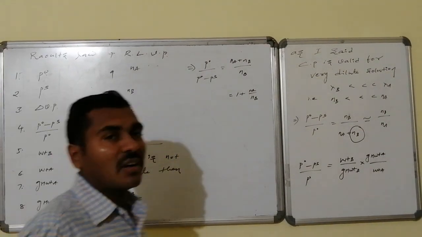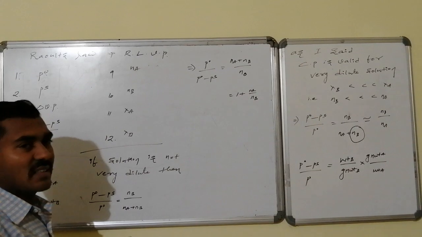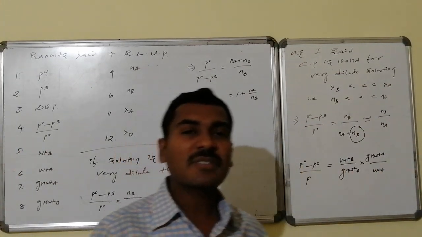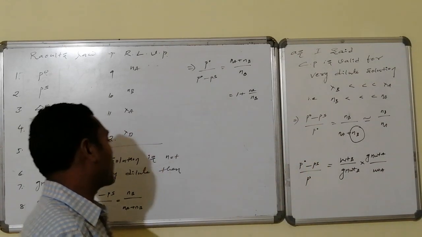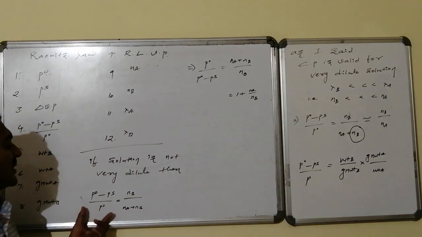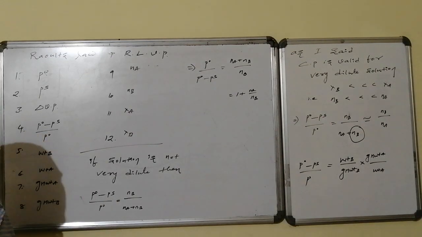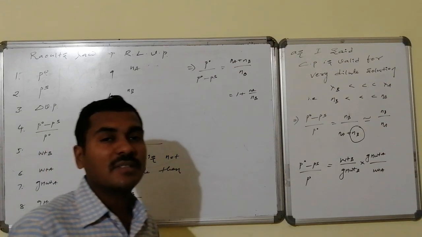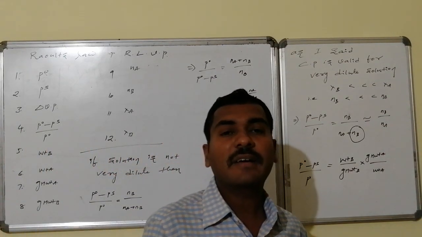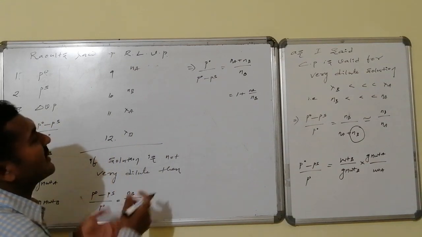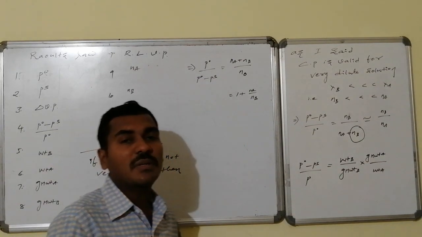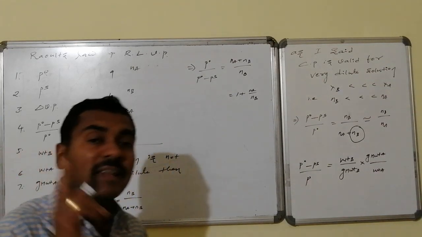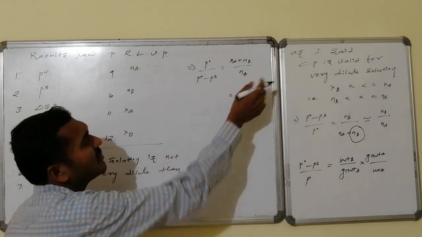If the solution is not very dilute, in that case there is a slight modification in that formula, because this is an approximation. This approximation never works correctly. To make it proper, we go for the modified formula, that is P0 minus Ps by P0 is exactly equal to what? Mole fraction of solute. Whereas in terms of number of moles, it becomes equal to Nb divided by Na plus Nb. If I take the reciprocal, this becomes P0 by P0 minus Ps is equal to Na plus Nb divided by Nb. That becomes equal to 1 plus Na by Nb.